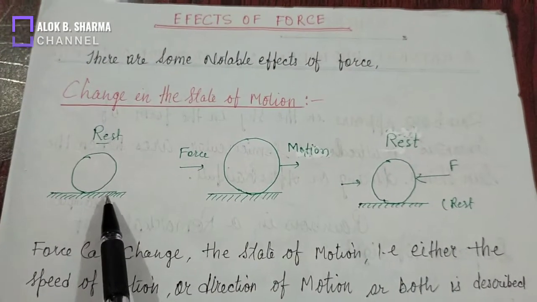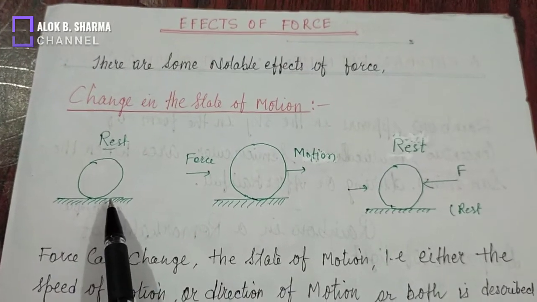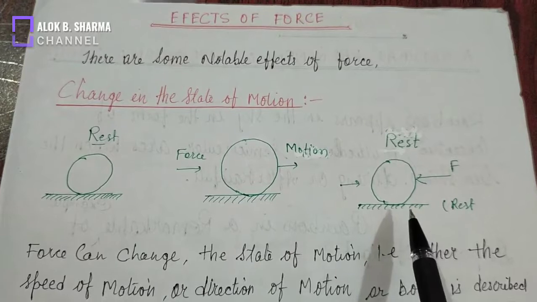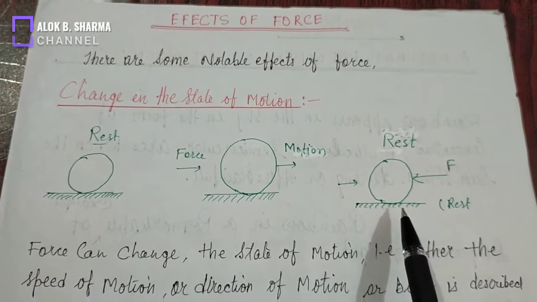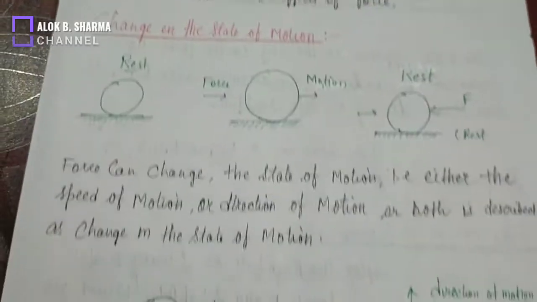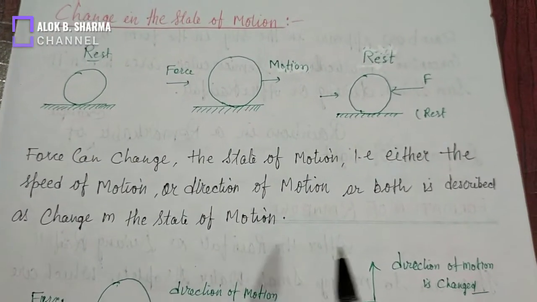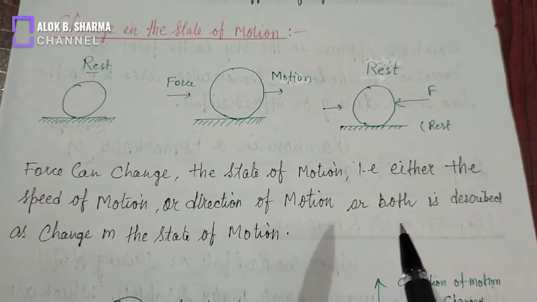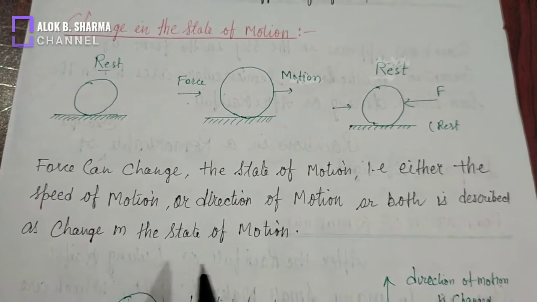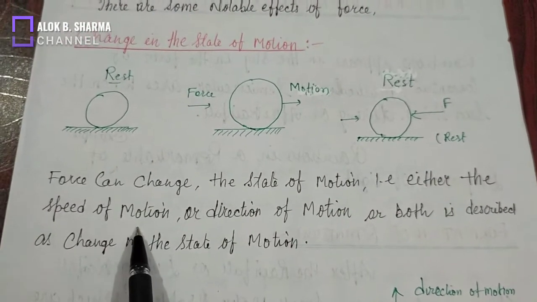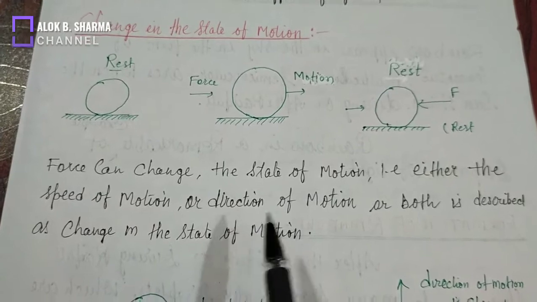Means force is that quantity which brings an object from rest to motion or motion to rest, depending on its direction of application. Force can change the state of motion, that is either the speed of motion or direction of motion, or both. Means force can change the speed of the object or direction of the object.